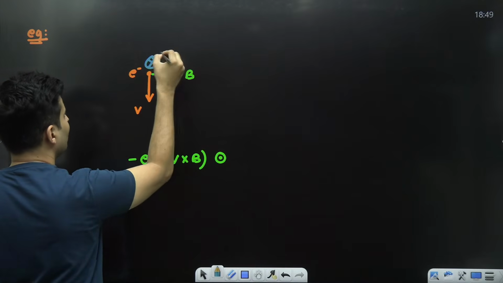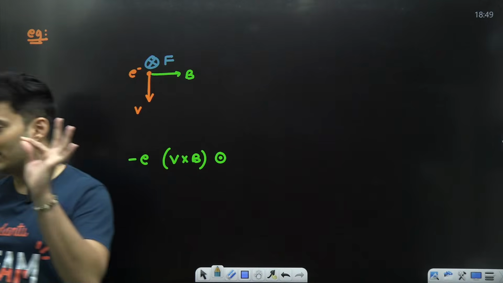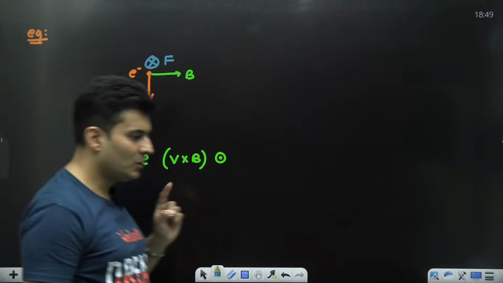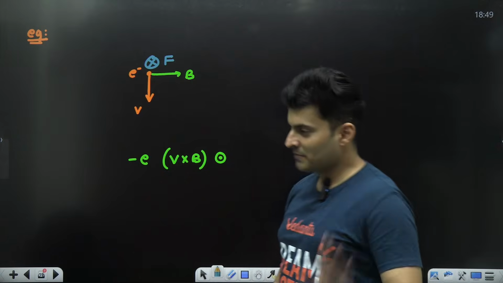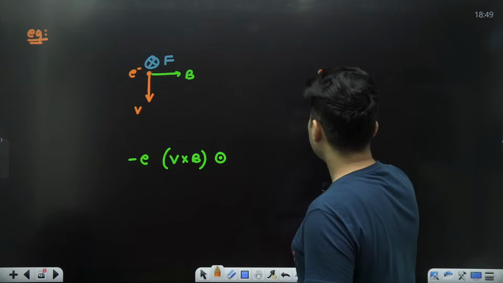That's why the force will be into the plane. A lot of people will say out of the plane, but that is a wrong answer. Got it? It's a negative charge, so be careful. If it was a proton, then it would be towards you. Cool? Let's do one more question coming up on your screen, guys.